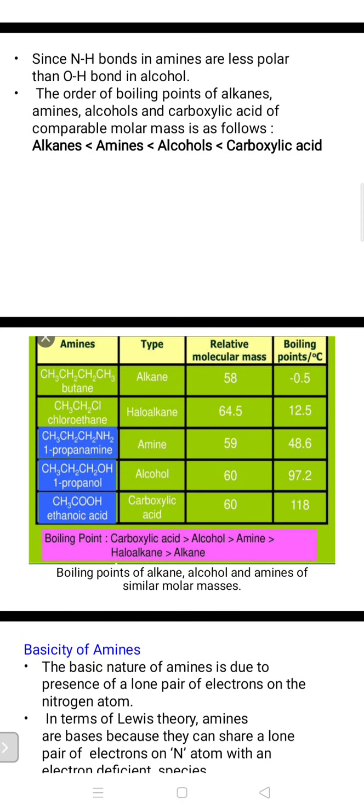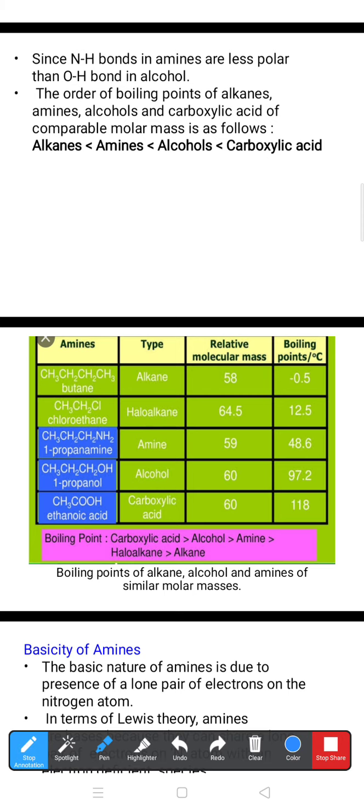n-Butane is a straight chain alkane, which has a relative molar mass of 58 and a boiling point of minus 0.5. Chloroethane is a haloalkane, in which one halogen atom is attached. Its relative molar mass is 64.5 and its boiling point is 12.5. Then 1-propanamine, a primary amine, has a relative molecular mass of 59 and a boiling point of 48.6 degrees Celsius.